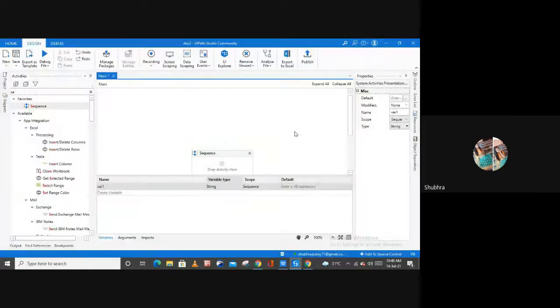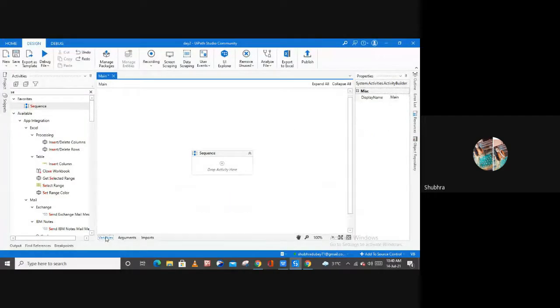Let me open my studio. So this is my studio. If I delete this sequence from my main file, as you can see, my main file is empty, because I haven't used any activity here in my main file. So if I want to create a variable, as you can see, I'm not able to create any variable here on this variable panel because I haven't used any activity in my designer panel.